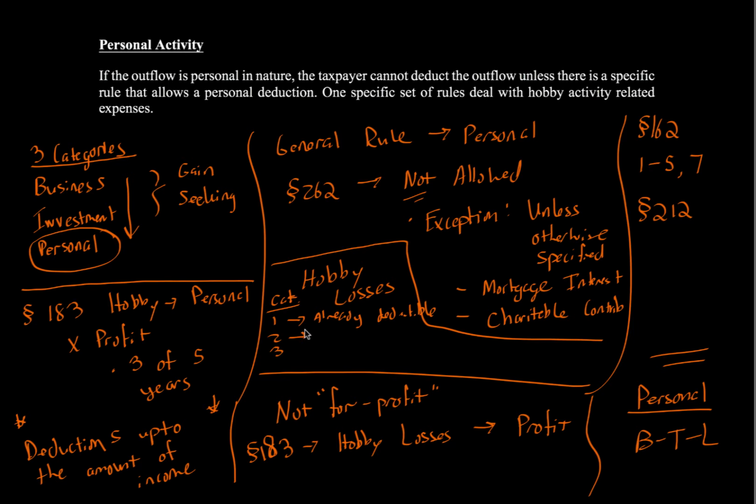So category 2 deals with the general rule, which is right here, which makes up almost all the hobby losses. So again, the general rule is that you can take deductions up to the amount of income, but nothing more than that. Just a reminder, that's the tax consequences for tax years 2017 or before. 2018 or after, you can't take any hobby loss deductions at all under the Tax Cuts and Jobs Act of 2017. Very important.